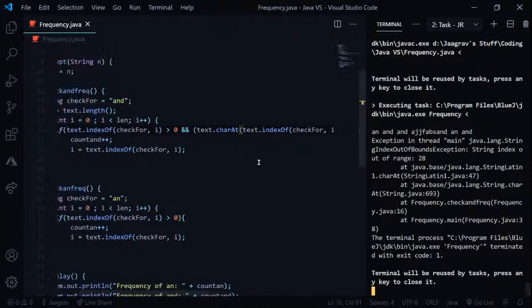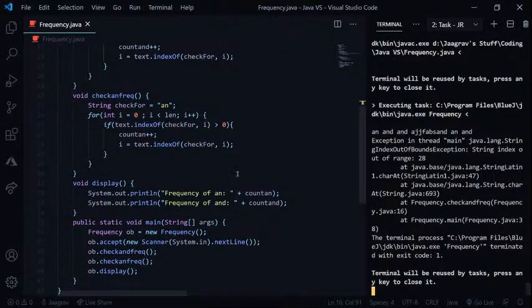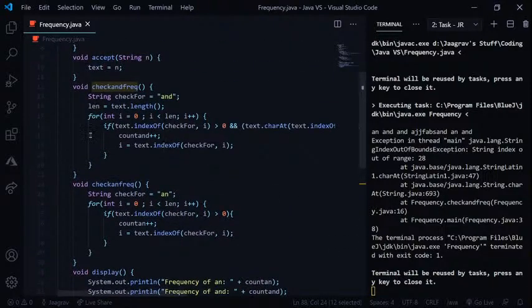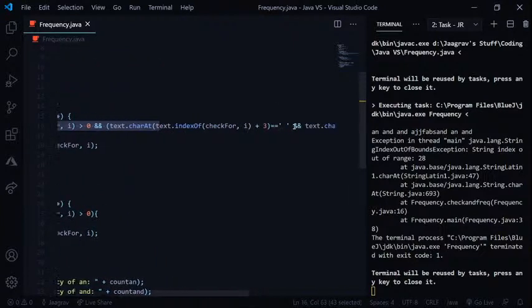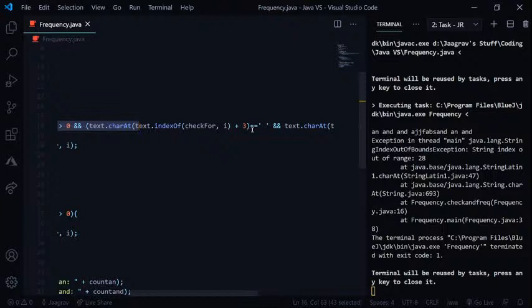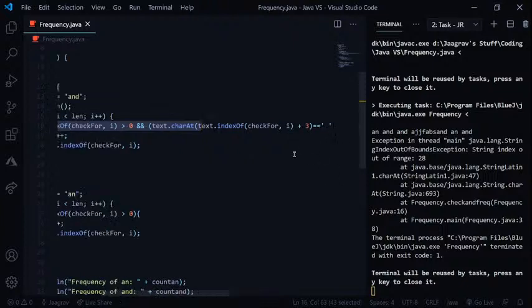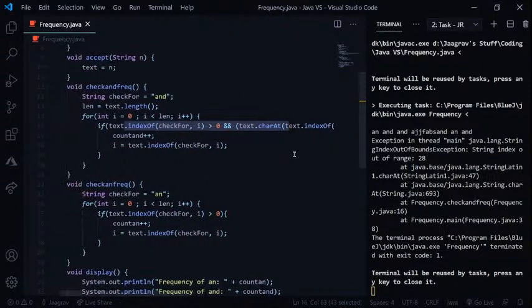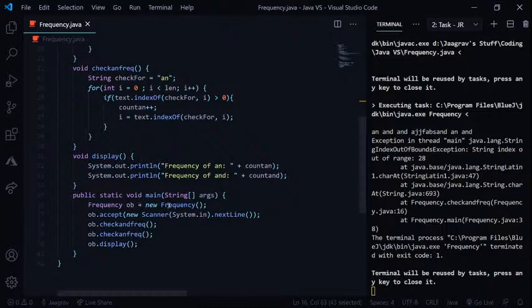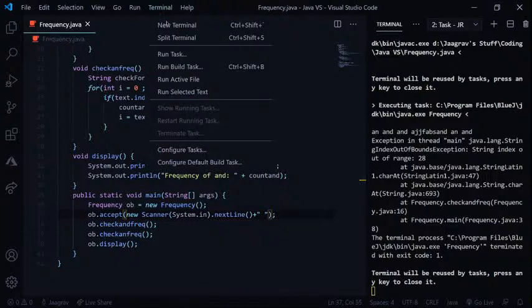Frequency 38. It says the error is in line number 38. ob.check. No, oh no, that's not 28. 16. That's where the error is happening. So the error is happening right over here. So I plus 3. Yeah, so what is wrong with that? Oh wait, I need to add a string in the end as well. So when we take an input, we also put a space in the end. Let's keep that in mind.